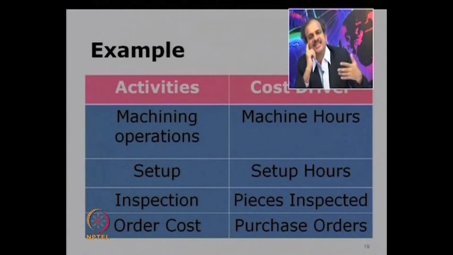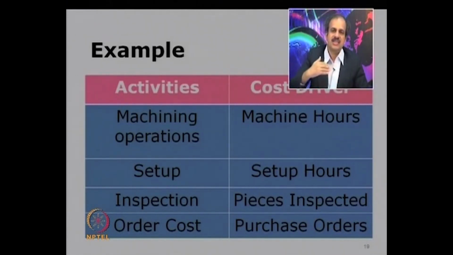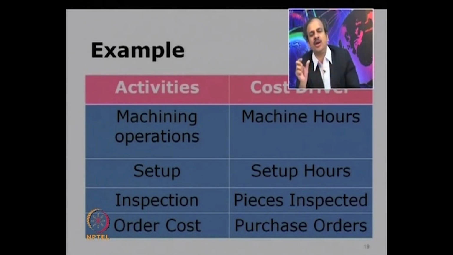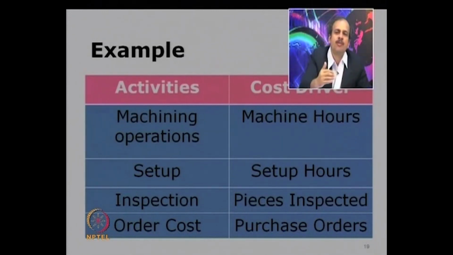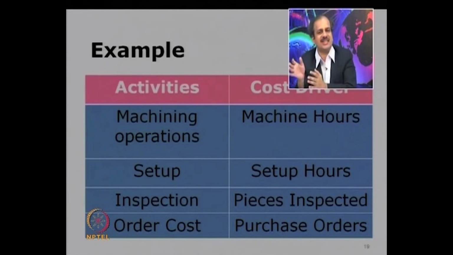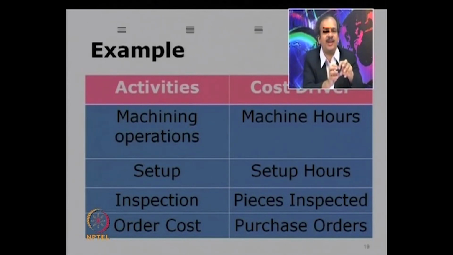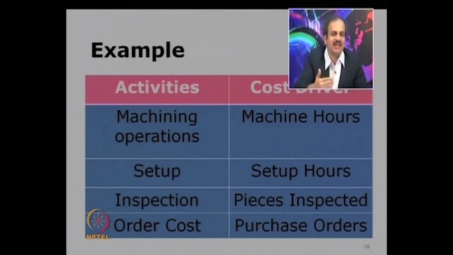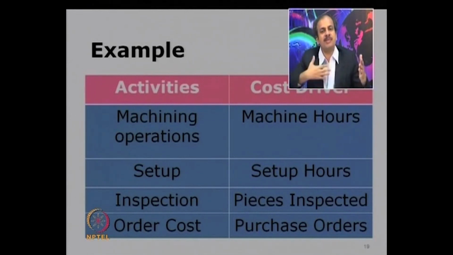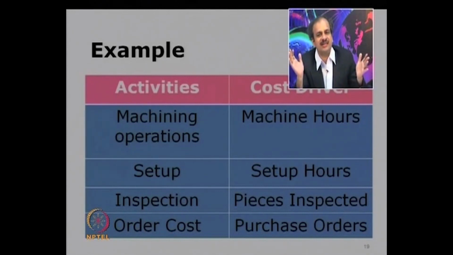Next example you can see is setup cost. You know that initially when the machine starts, some extra power and labor is required. That is called as a setup cost. Depending on the number of setup hours, the setup cost can be charged. So let us say a particular product is made in small lots. It will require more setup cost because every time you have to set it up, make 100 units, then maybe some other product comes, then again the first product comes. Whereas some products may be made in bulk. So once you start the setup, whole day you make 1000 units, then setup cost will get minimized.